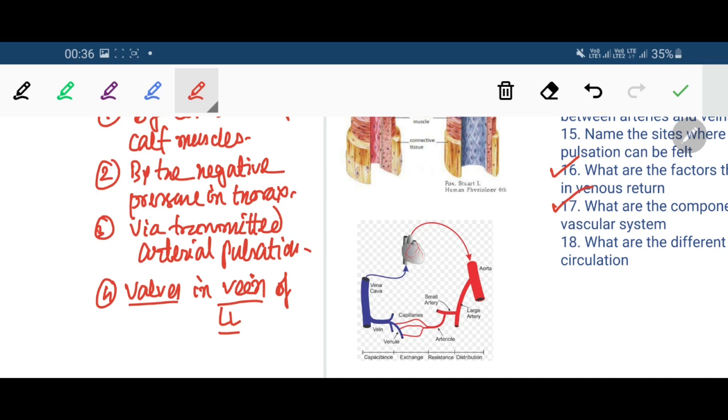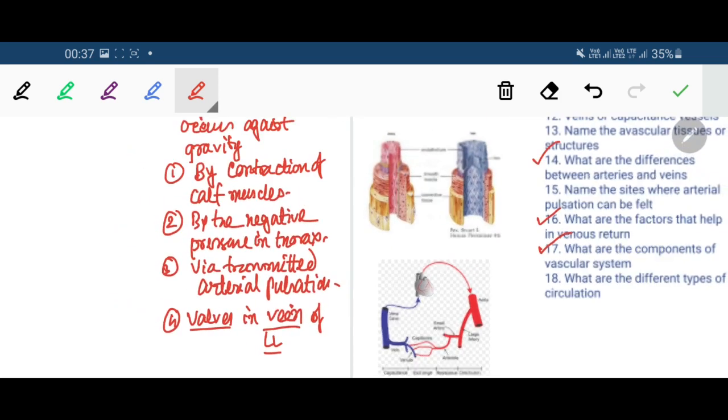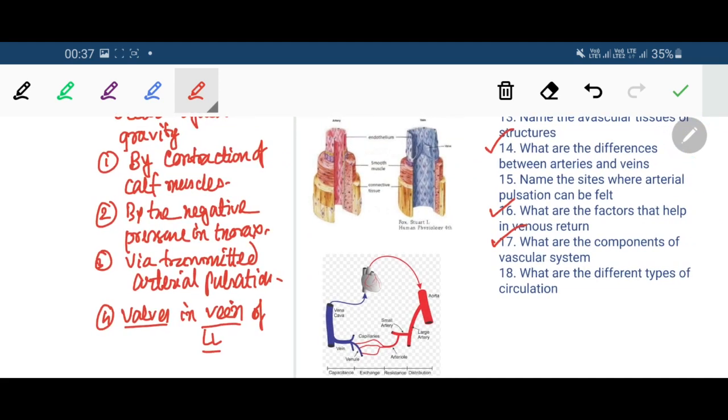So in the lower limb the blood is flowing against gravity, and this unidirectional flow is further helped by the valves which prevent the tendency of backflow. Okay, so these are the factors which help in venous return.